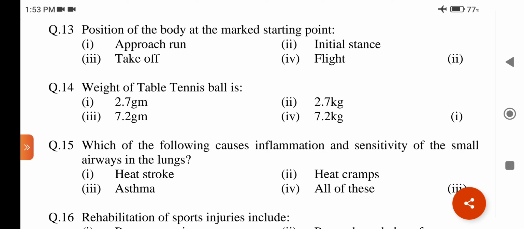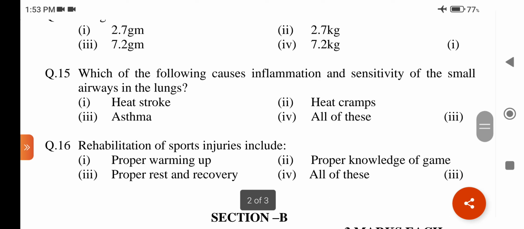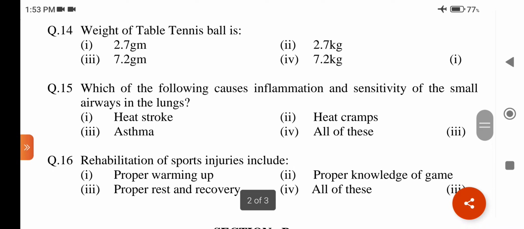Question number 14. Weight of table tennis ball is: option first 2.7 gram, second 2.7 kg, third 7.2 gram, fourth 7.2 kg. Answer is 2.7 gram.